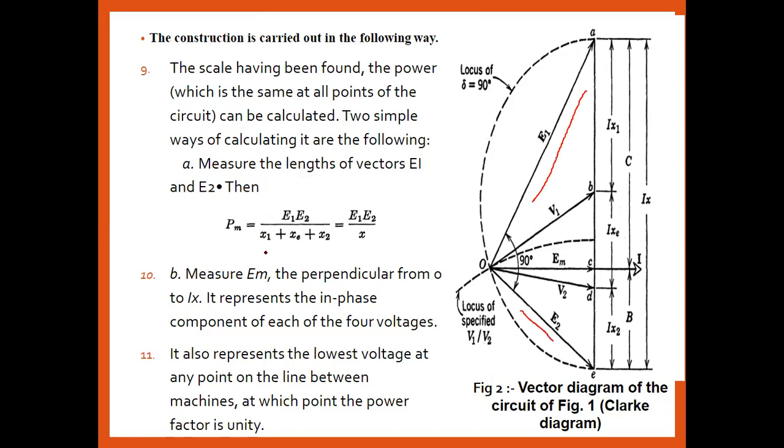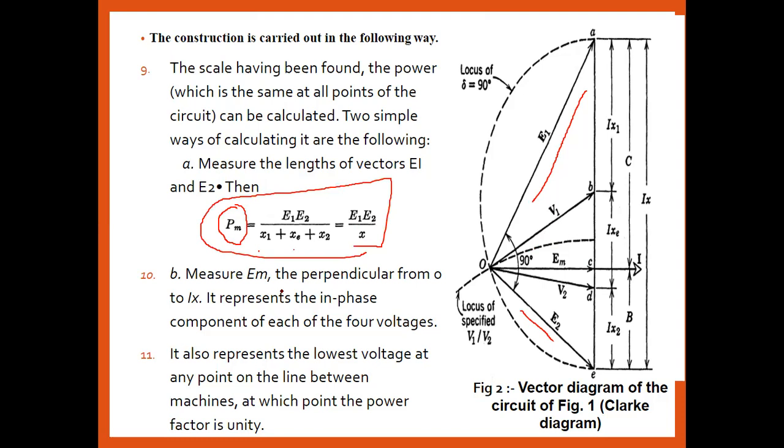So from these lengths, and with X1, the reactance of machine 1, and the reactance of machine 2 already given, we are able to find the maximum power. It is the maximum power that can be drawn from this two-machine system, without losses, with the series reactance. That is E1 multiplied by E2 upon X, the formula for the maximum power. So this is nothing but the maximum power that can be drawn.